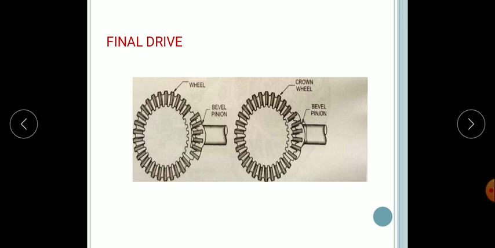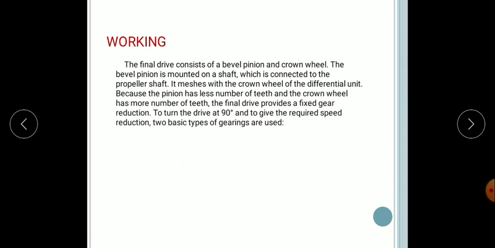The pinion and the crown wheel may be either straight bevel gears or spiral bevel gears. The spiral bevel gears are silent running and stronger than the straight bevel gears because of the greater contact of the teeth. The worm and worm wheel arrangement for the final gear reduction is extremely strong. It gives high reductions without using large gears. The worm may be mounted above or below the worm wheel. So this is the final drive, the working which we discussed.